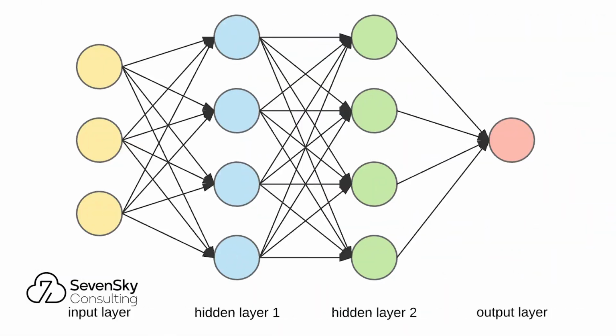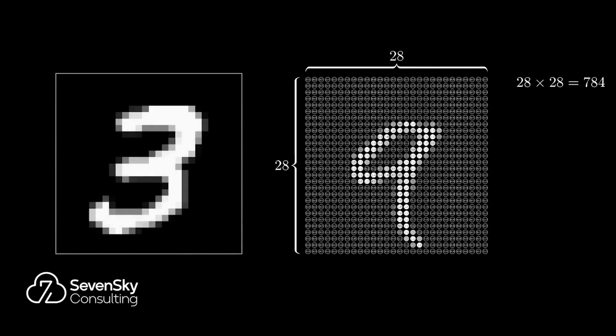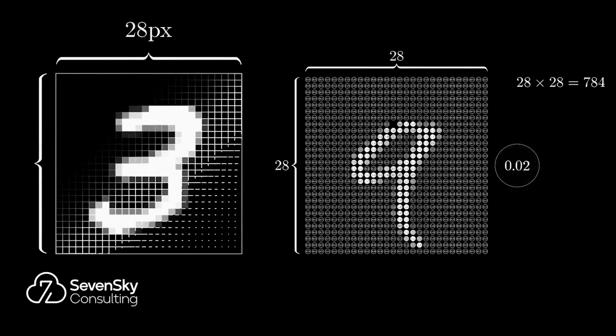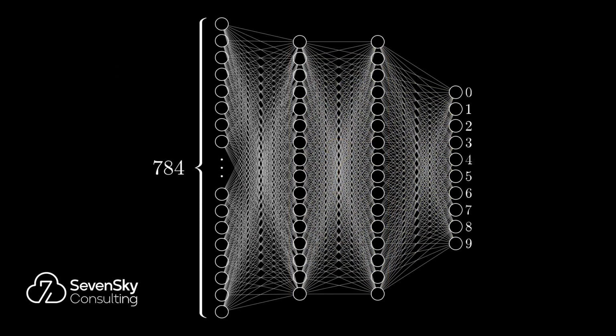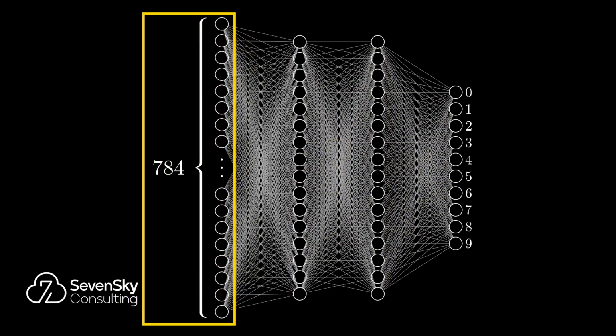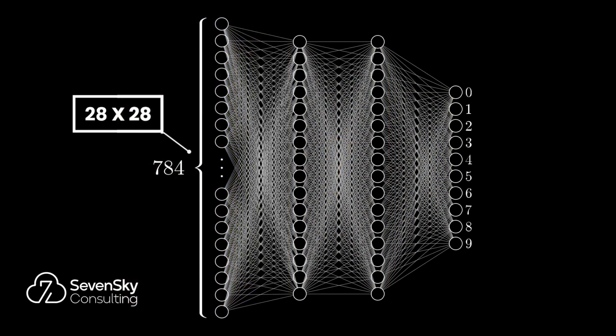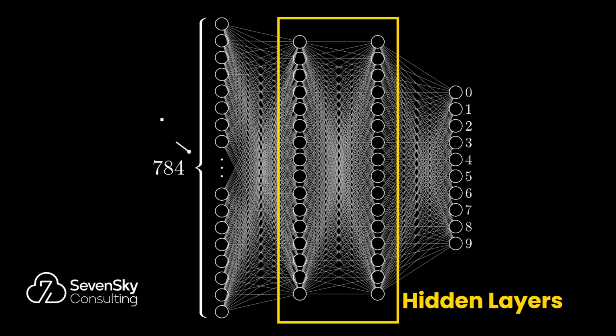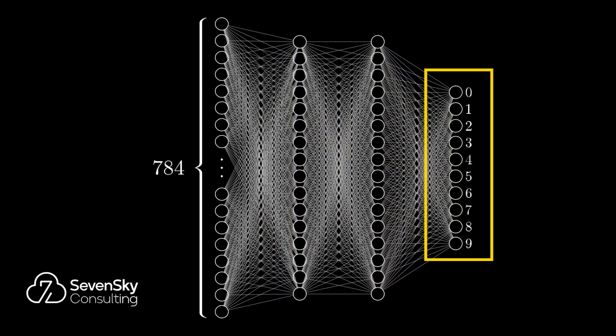The structure of this neural network could be designed as follows. All images should be standardized to the same size, for example, 28 by 28 pixels. Consequently, the network's input layer would consist of a flattened array with 784 elements, 28 by 28. The number and size of hidden layers can vary depending on the complexity of the problem. The output layer would have 10 neurons, corresponding to the 10 possible classes, digits 0 through 9.